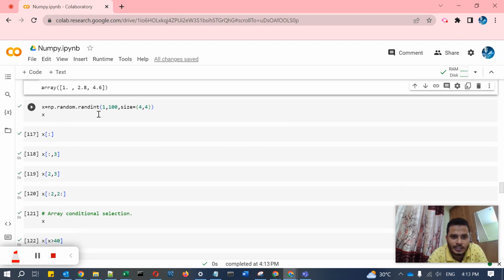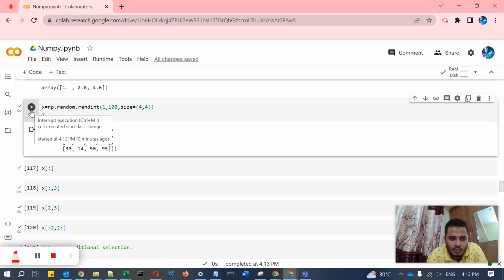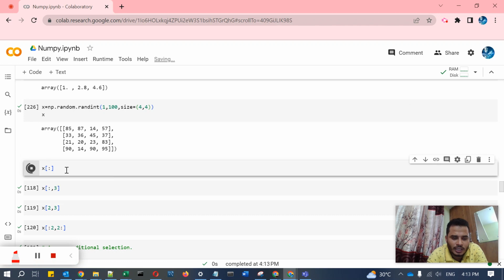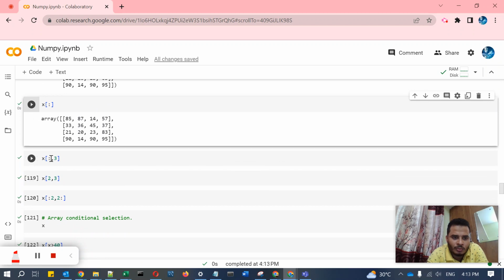Okay, so we'll create a four matrix, a multi-dimensional matrix. After that, we'll see how you can grab from it. Okay, we have created that. Then if you want to grab the entire elements, you can pass a colon like this. So it will grab all the entire elements. Then from the starting to the third.